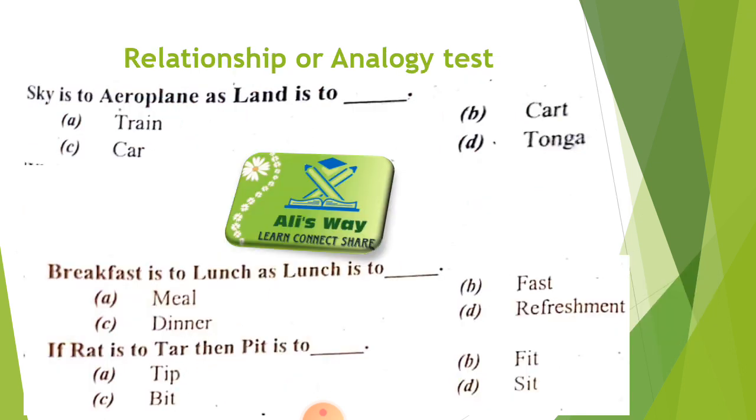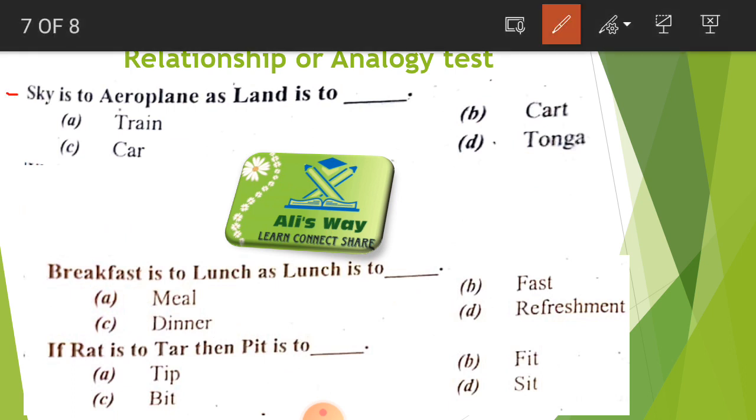After that, the last kind of verbal intelligence test which we learn in this video is the relationship or analogy test. In this test, the question is divided into an example part and a question part. In the example part, there are two words, such as sky and aeroplane. We have to find the relationship between sky and aeroplane, and put the same relationship in the question part. The relationship of sky and aeroplane is that an aeroplane always flies in the sky.